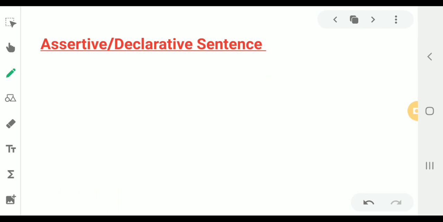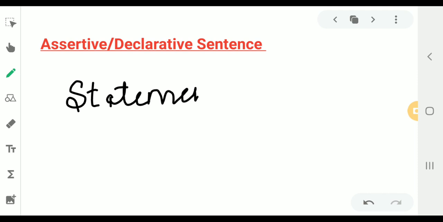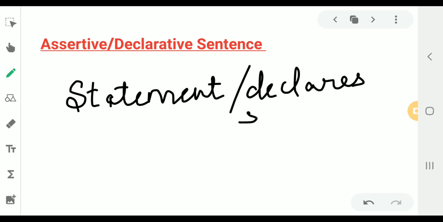Assertive or declarative sentence. Well, these are the sentences that make a statement or declare something. Now, it can also be known as statement sentence. So, this type of sentence which makes a statement or declares something is known as assertive or declarative sentence.